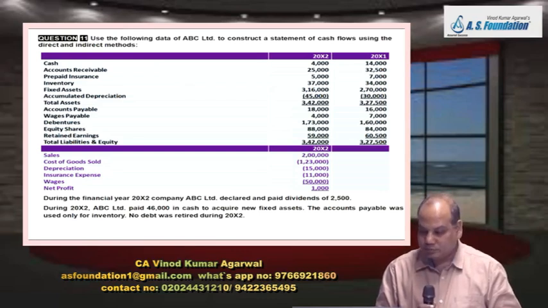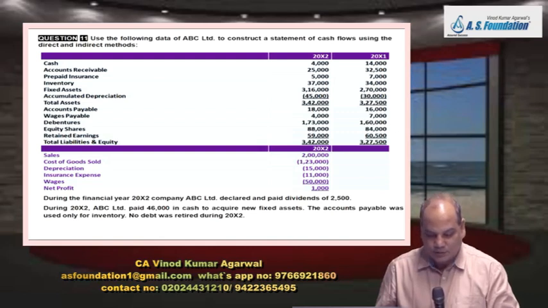Tick mark. What happened to debenture? 160 became 173. So this is issue of debenture, 13,000, tick mark. Proceeds from issue of debenture, single tick. Then equity share 84 to 88. 4,000 issue of share, tick mark.